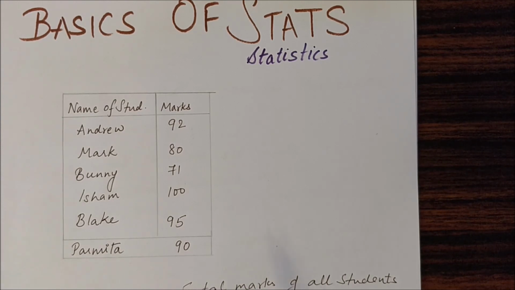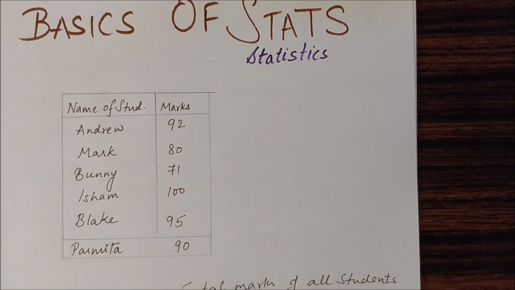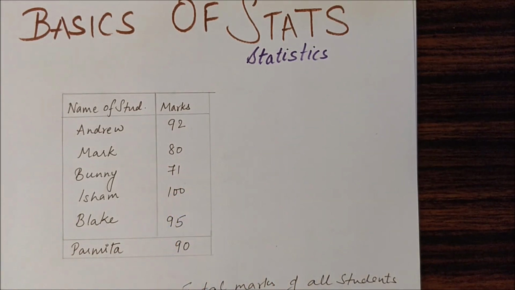We find that Andrew is above me, Mark is below me, Bunny is far below me, Ishan is above me, Blake is above me. That means 1, 2, 3, three people are above me. Therefore, I am the 4th best performer in a class of 6. So, I can say I am the 3rd last. What if I am an average performer? See, this is one of the measures, that is the average. In stats, we call it the mean.